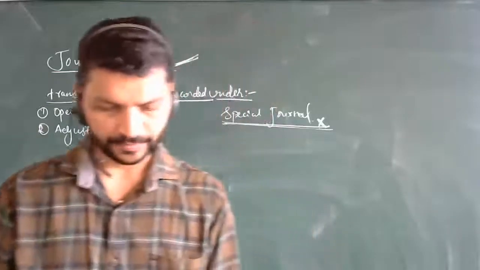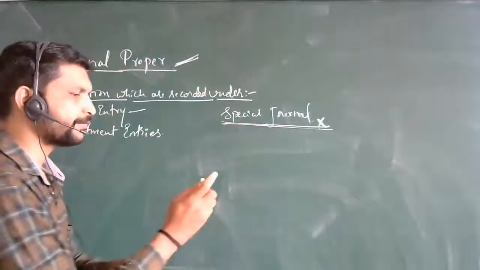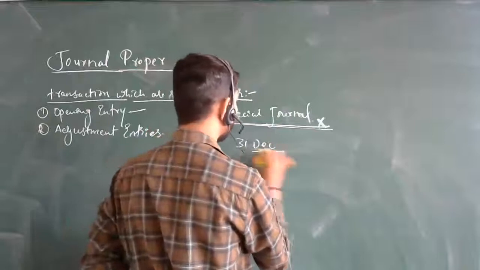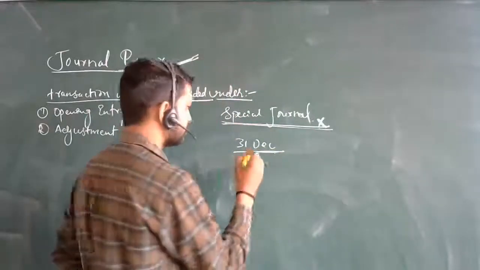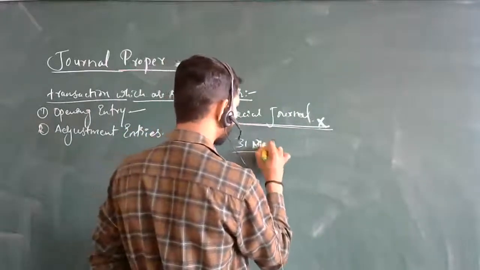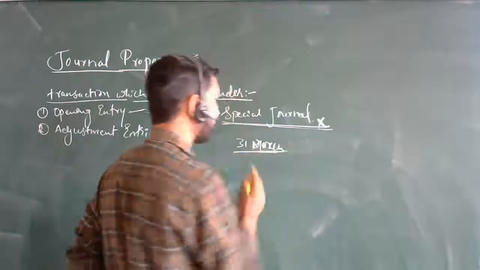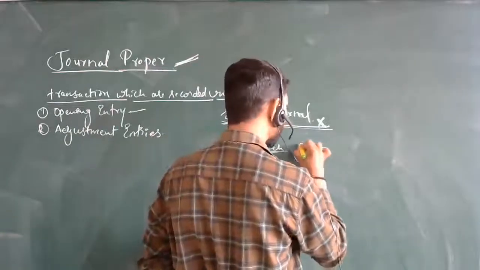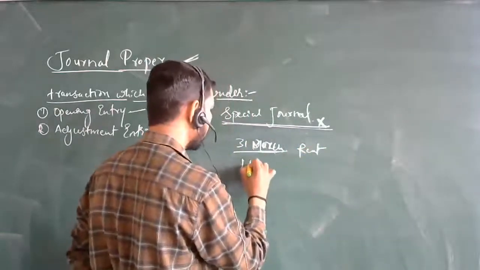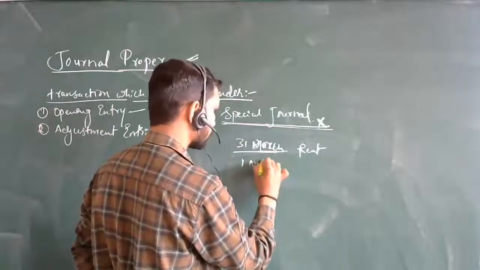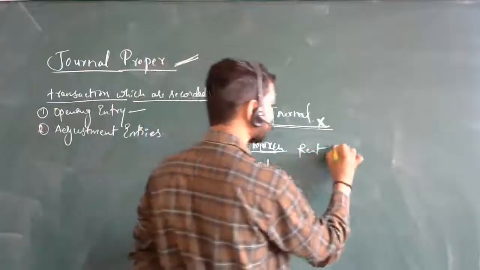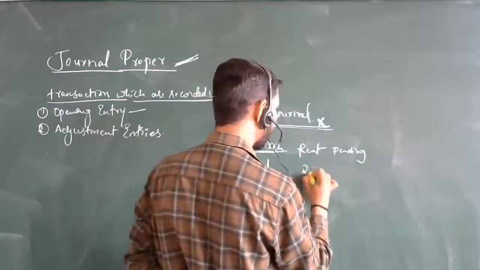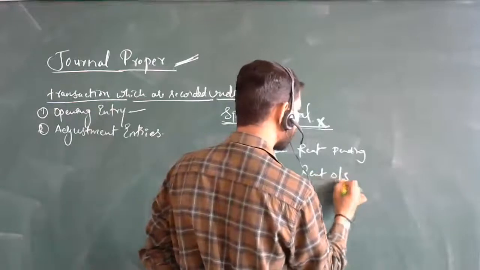See, a few times there are certain adjustments. Say this is 31st December, or this is March, and you have not paid the rent of this month. The new year, 1st April, is going to start. Now this balance, what is pending, that is what rent outstanding will be shown here.